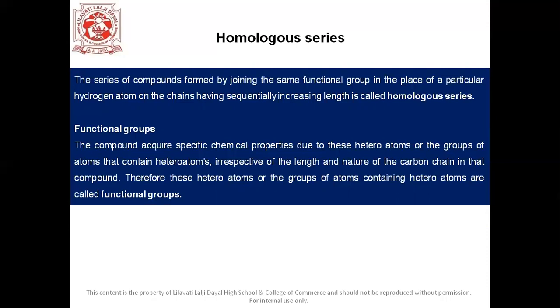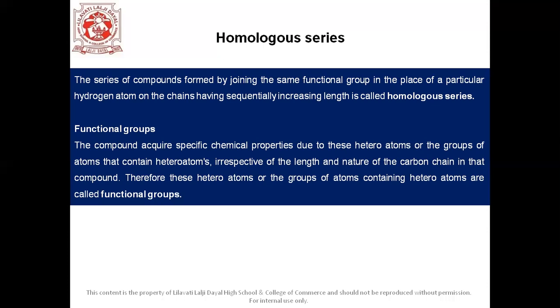So what is homologous series? The series of compounds formed by joining the same functional group in the place of a particular hydrogen atom on the chains having sequentially increasing length is called homologous series.